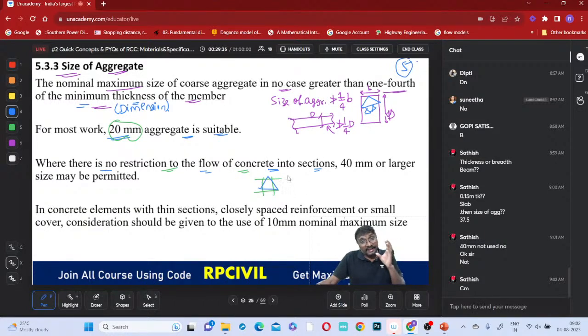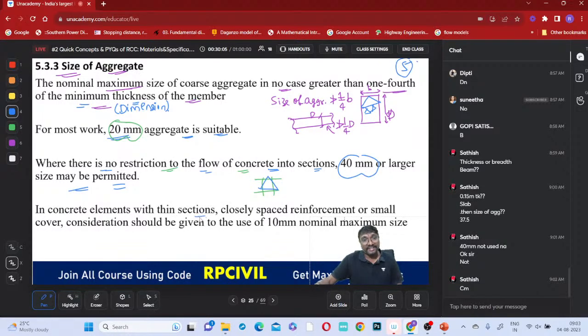But in places where the flow of concrete is not a problem, where concrete of any dimension can flow easily, we can go up to 40 millimeter or larger sizes. For example, for mass concreting structures, you can use 40 millimeter or larger size also.